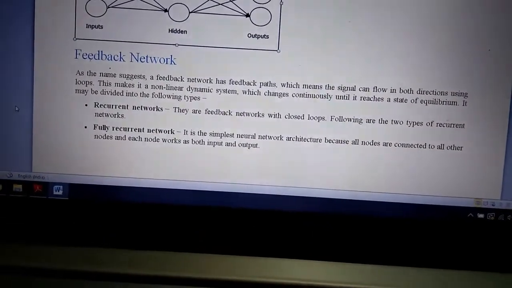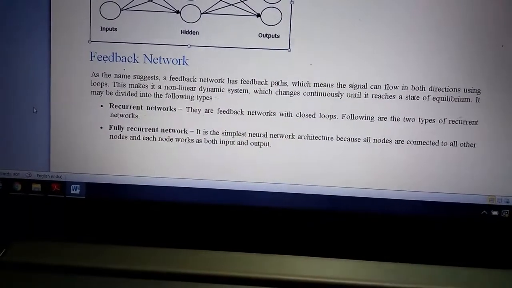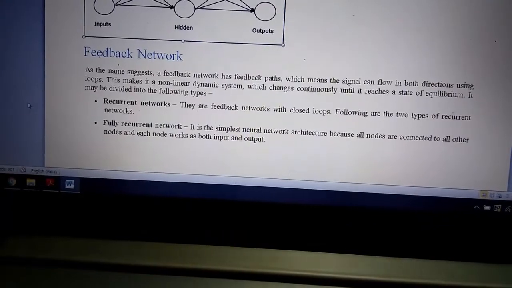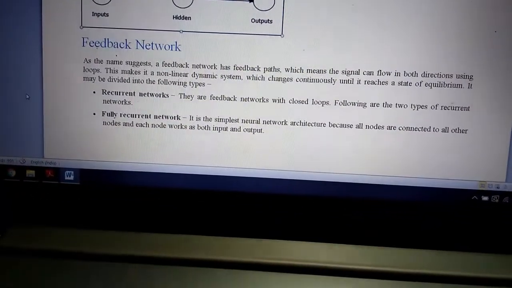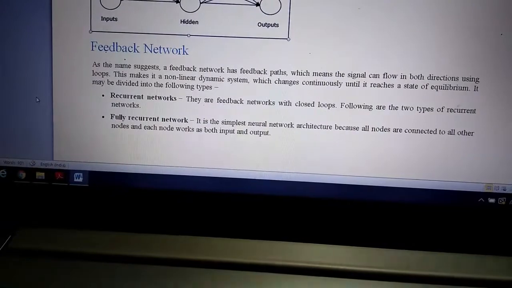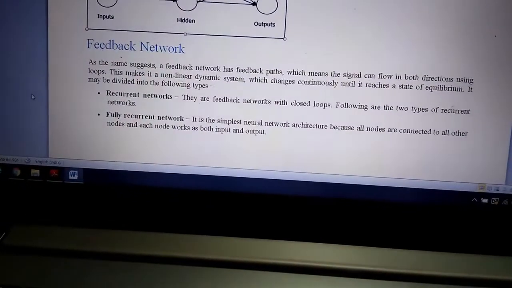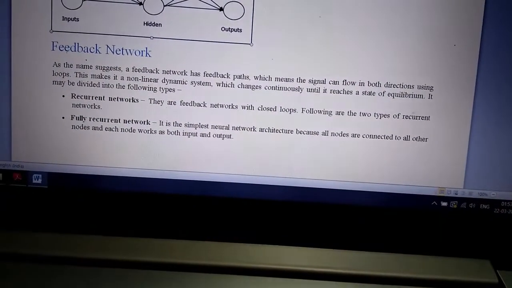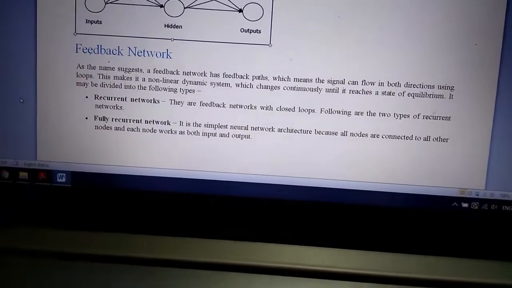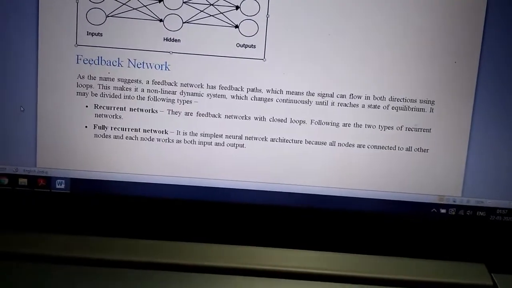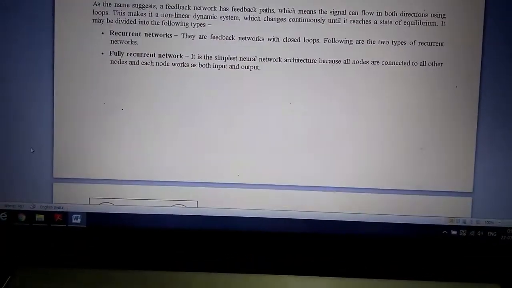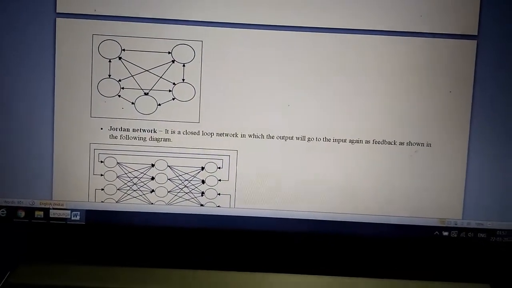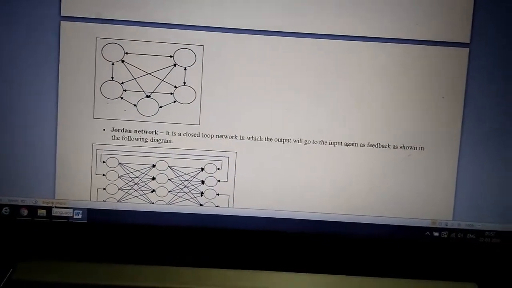It may be divided into the following types. Recurrent networks. These are feedback networks with closed loops. Following are the two types of recurrent networks. Fully recurrent network. It is the simplest neural network architecture because all nodes are connected to all other nodes and each node works as both input and output. From the diagram, you will get a clear idea. As you compare this diagram with the mesh topology, yes, it is a mesh topology.